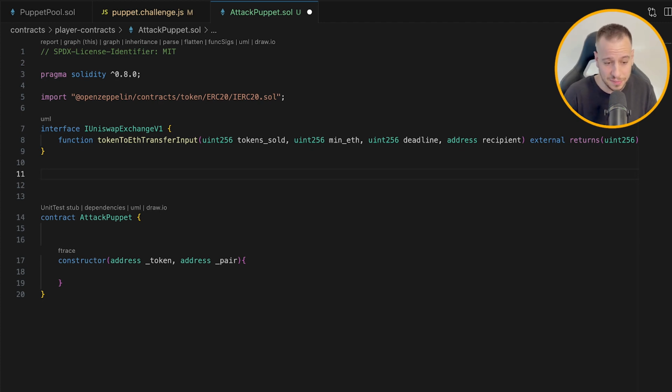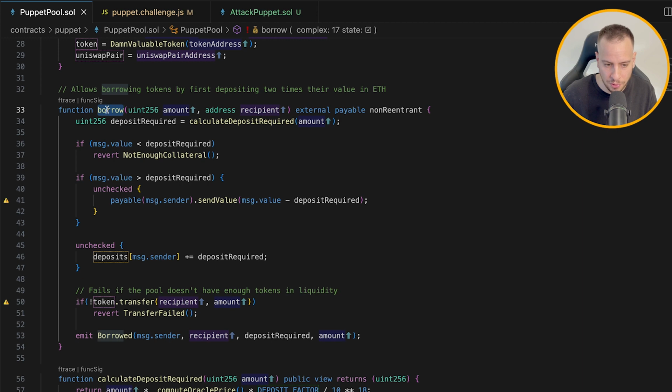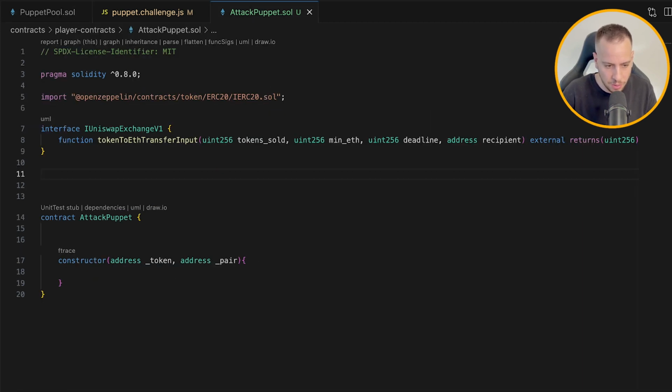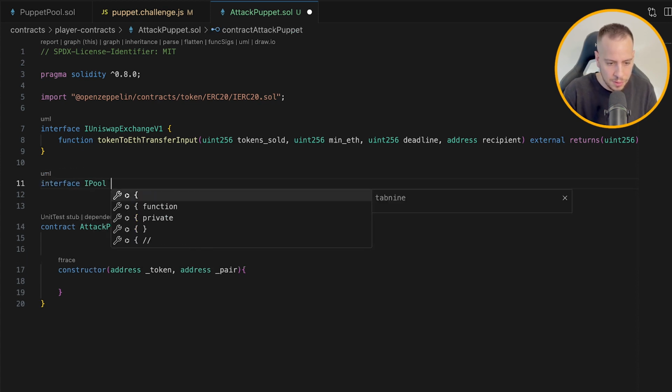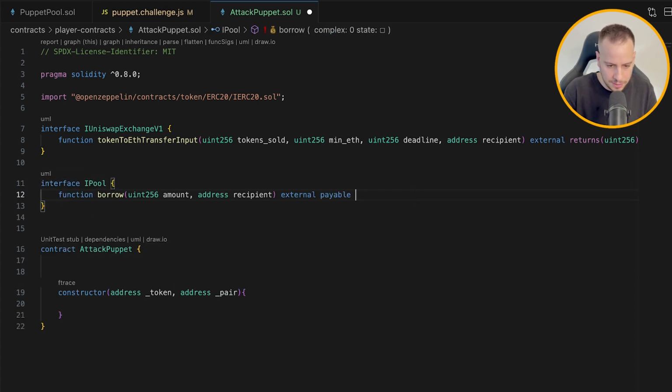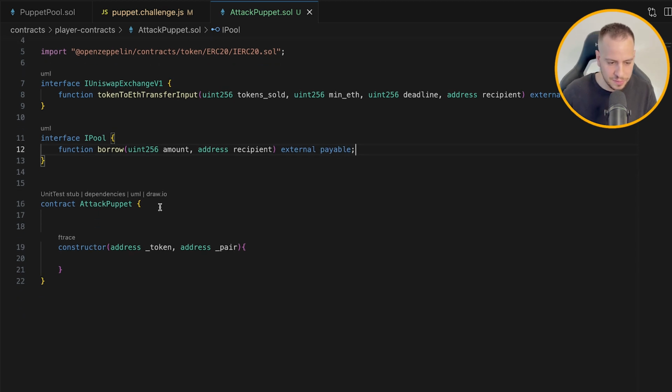Let's create the interface for the pool, right? Because we also have to interact with the pool through our smart contract. So we need to interact with the borrow function. I will copy it and I will create a new interface iPool. And let's write this thing here, external payable. Awesome. We have the interface for the pool.